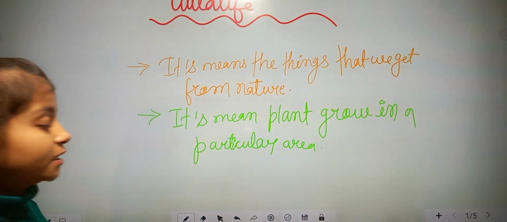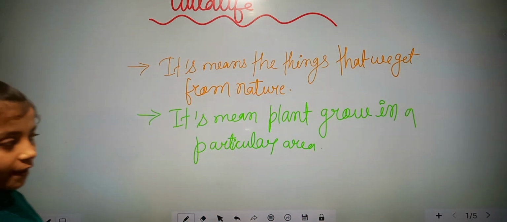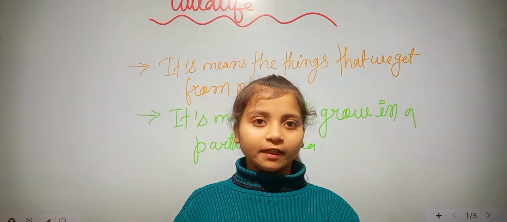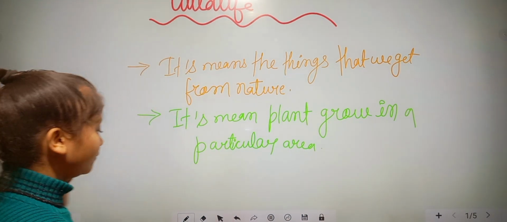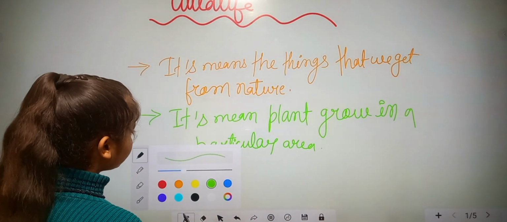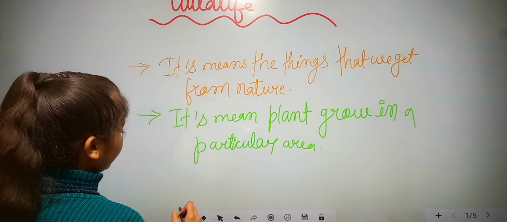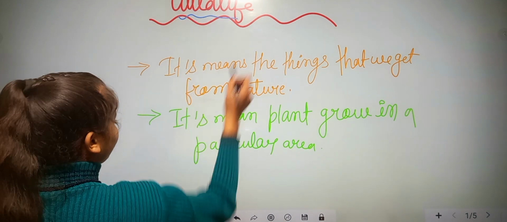Okay. Vegetation means the area where the plants grow. Only the plants grow. And the third one is wildlife. What is wildlife?